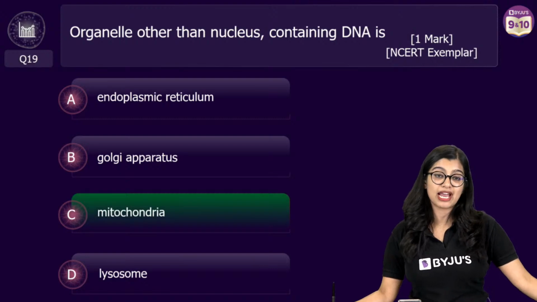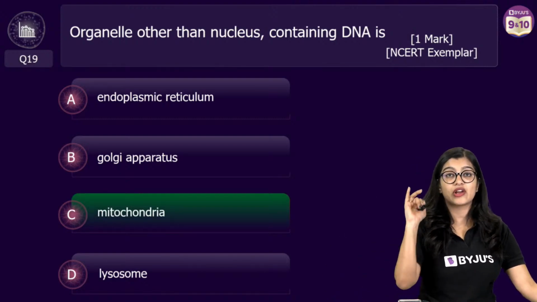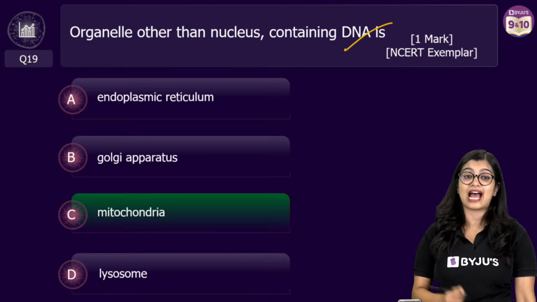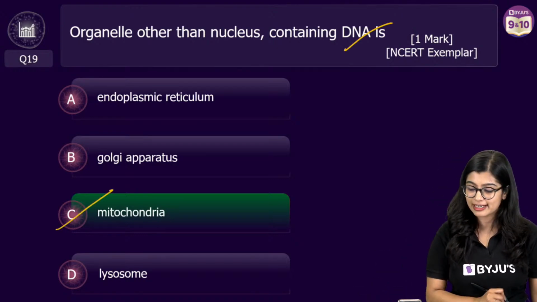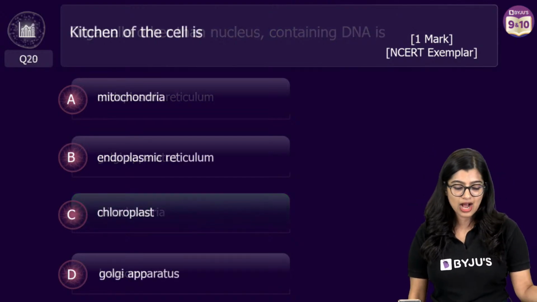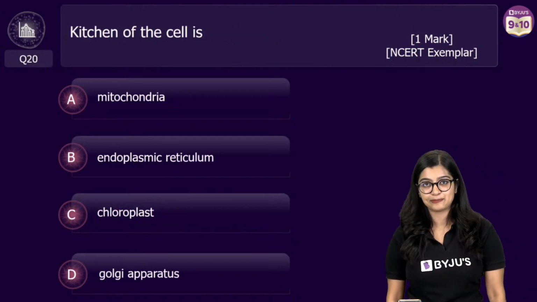Very good. We know that mitochondria, nucleus and chloroplasts are the only structures that have genetic material or that have DNA in them, which is why the correct answer here is option C. Very good. Now let's move on to question number 20.